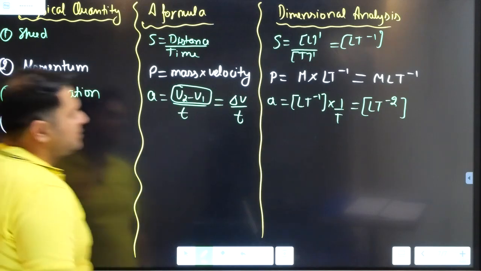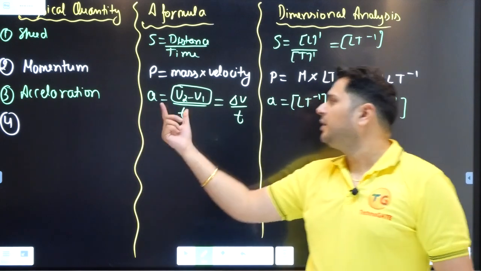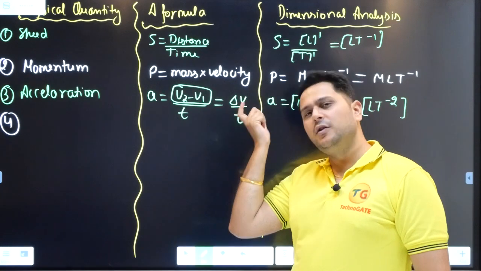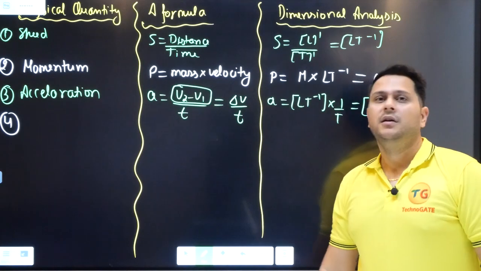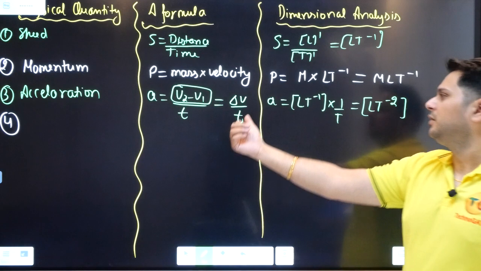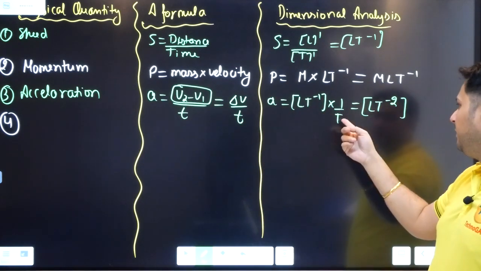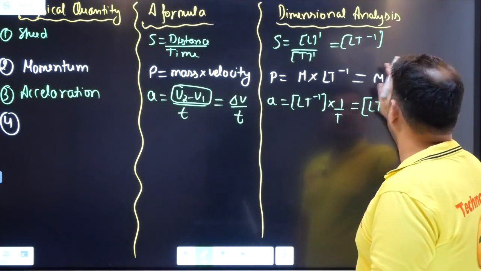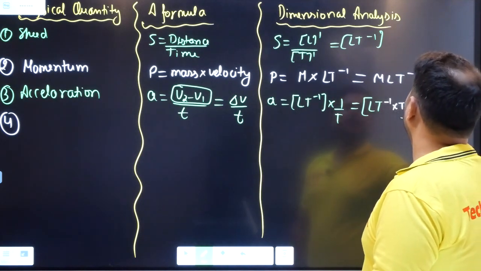Now let us discuss the fourth point. See the acceleration once again. Acceleration is nothing but change in velocity with respect to time. So change in velocity will be taken as the velocity only, because subtraction is not making any difference in your dimensional analysis. And for the time we use 1 by T, which will be written as T minus 1 only. Let me summarize it again: L T minus 1 into T minus 1.